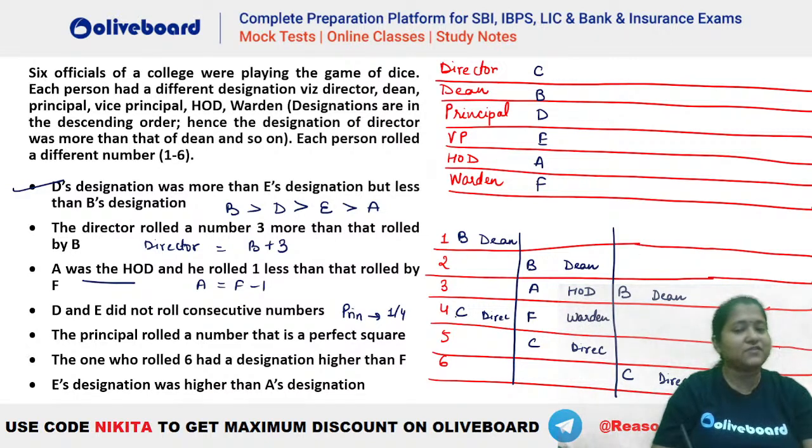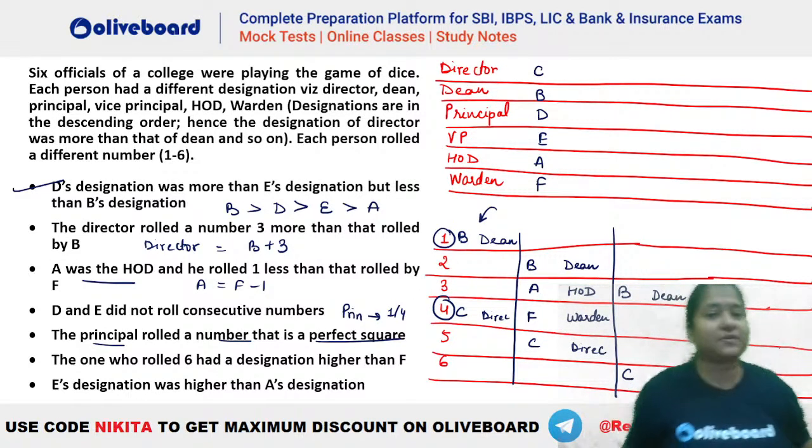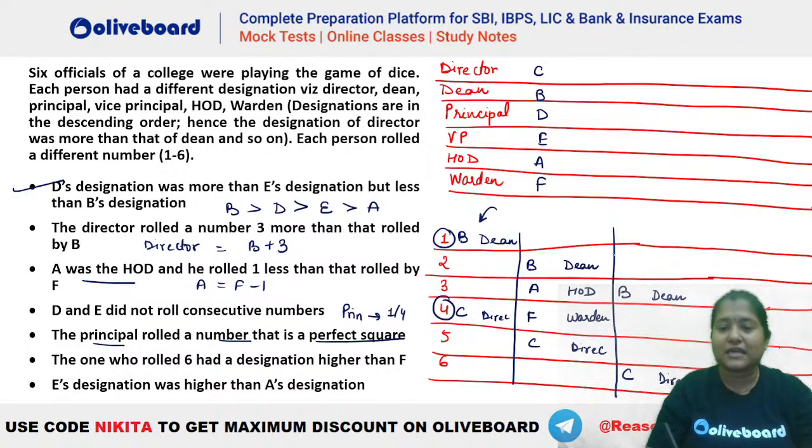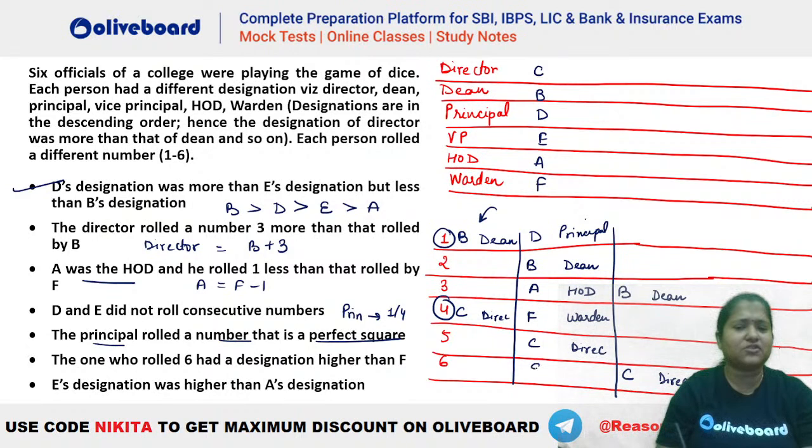In this case, first case, we are having 2 possibilities. But here if you check, we have this problem that was given. The principal rolled a number that is a perfect square. So here 1 and 4 both are taken already, right? You cannot have 1 and 4 for principal. तो यहाँ पर first वाले में तो वो issue हो गया. Second में you can see that F is already there for warden. That means we should have principal here. So this will be your principal, or principal कौन है? You can see D. But the problem again arises. You can see it was given that D and E did not roll consecutive numbers. So no problem. D and E are not rolling consecutive numbers here. E कौन है? Vice principal है. So you can see this is a possibility. ठीक है? This is a possibility here.